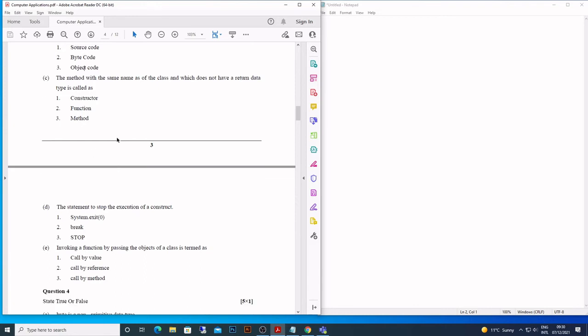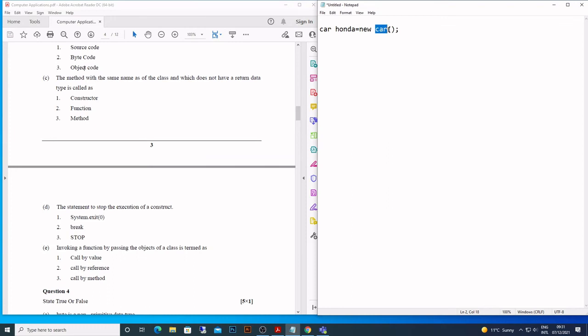Let's move to the next one. The method with the same name. We did it just now. I wrote this, you remember that, and I said new, and then I wrote this. So where is the constructor here? Here. The constructor name and this name is the same. So what is the answer? Constructor. That is the answer.